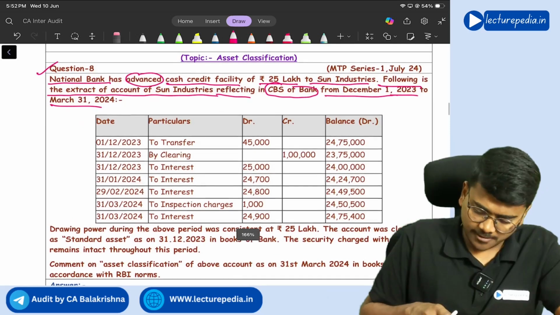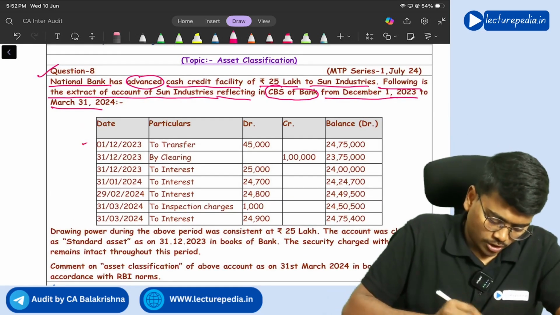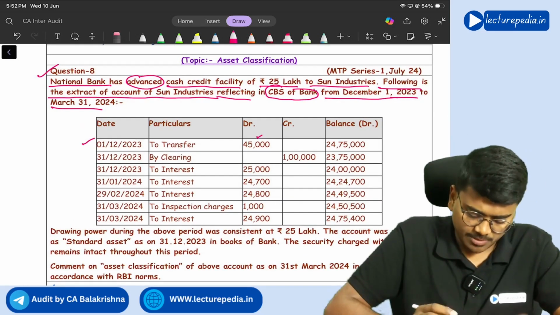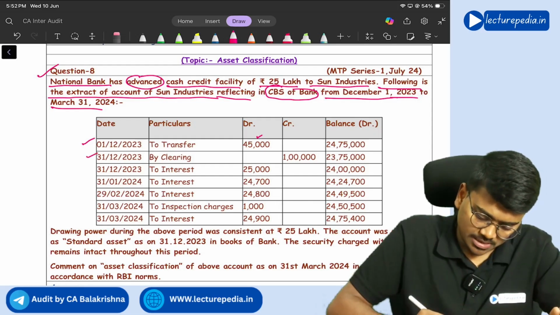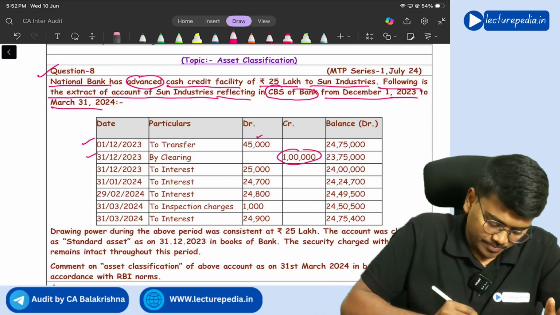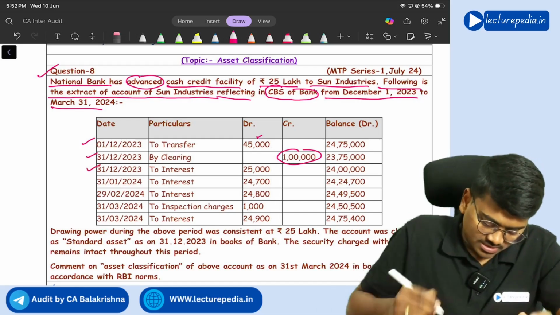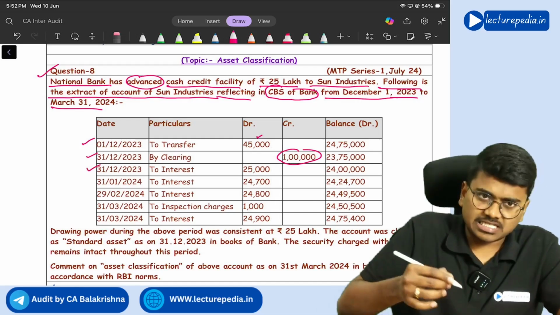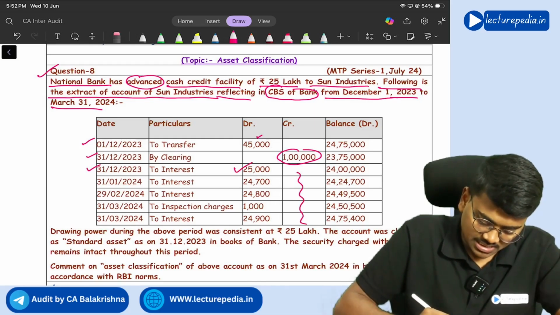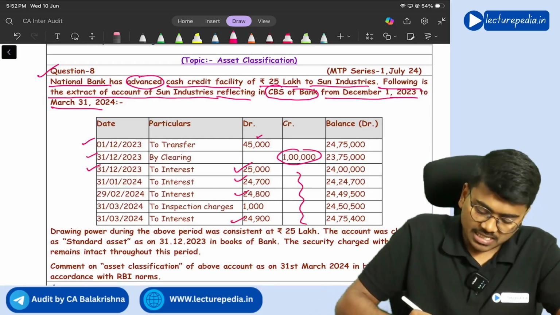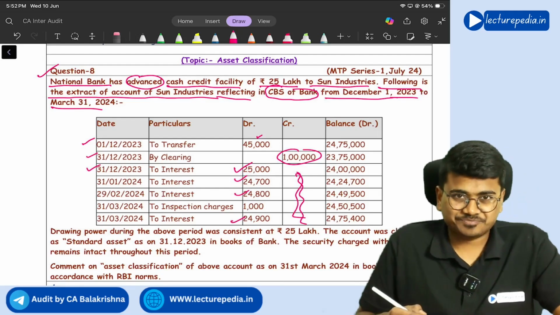So these are the transactions. On 1st December, there is a debit of 45,000. On 31st December, there is a credit of 1 lakh. And after 31st December, there are no credits, only debits. Interest has been debited and there are no credits.